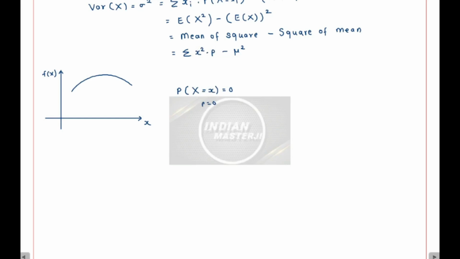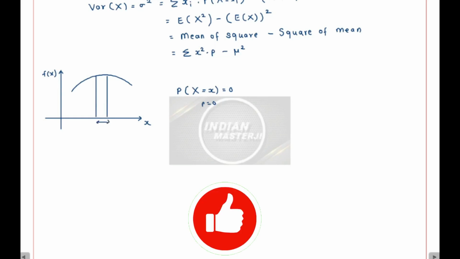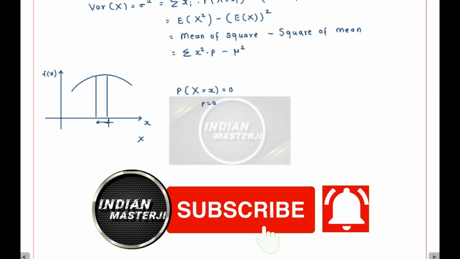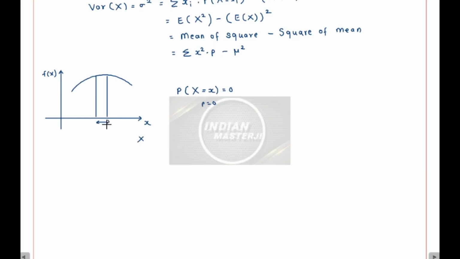But what I know is this random variable x can take a value in a given interval. Suppose this is the interval I talk about. Can x take a value in this particular interval? Yes, it can. And what is the probability of x taking a value in this particular interval?